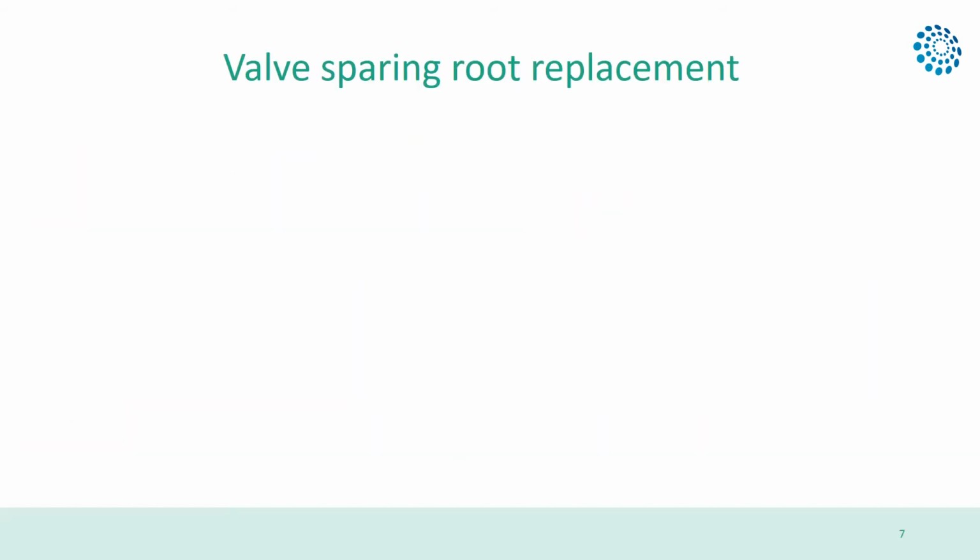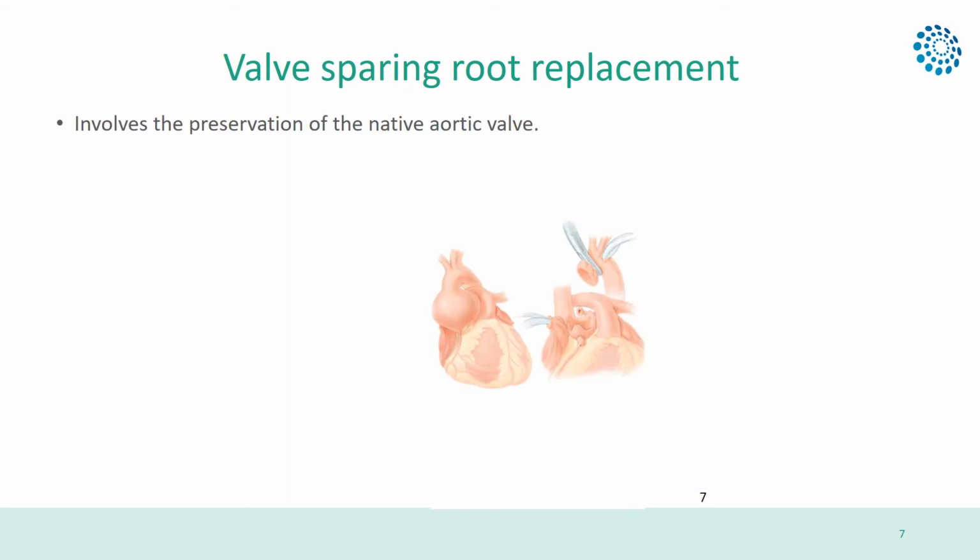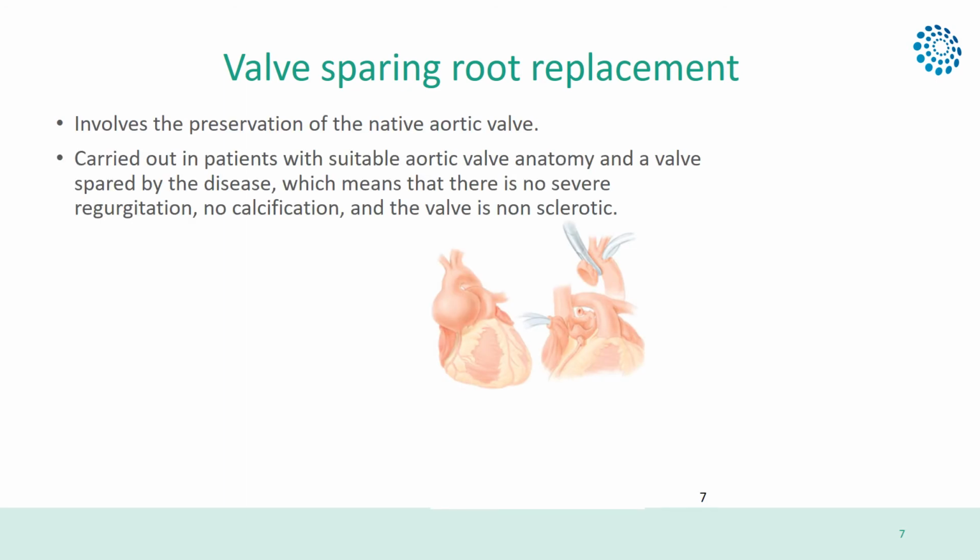The other type of surgery is valve-sparing root replacement, which involves the preservation of the patient's own aortic valve. It can be carried out in patients with suitable aortic valve anatomy and a valve that is spared by the disease, meaning that there is no severe regurgitation, no calcification, and the valve is not sclerotic. Valve-sparing root replacement has two well-defined techniques.